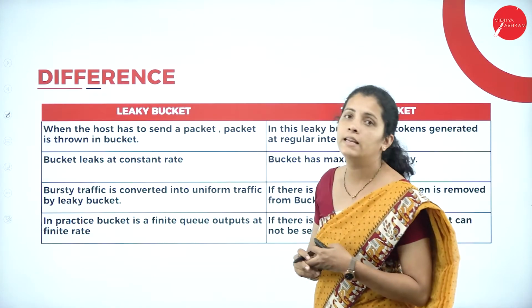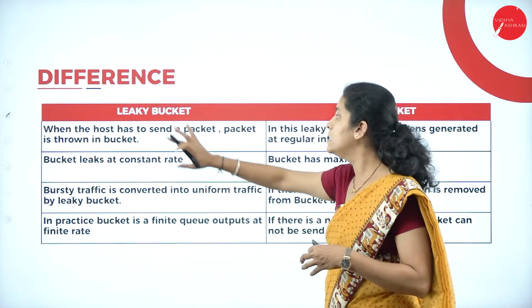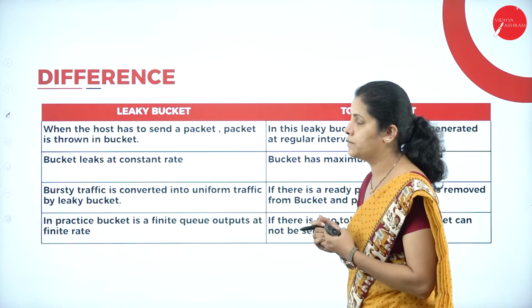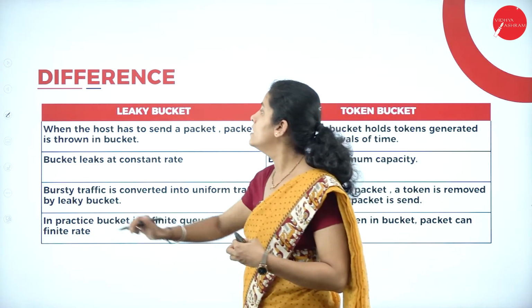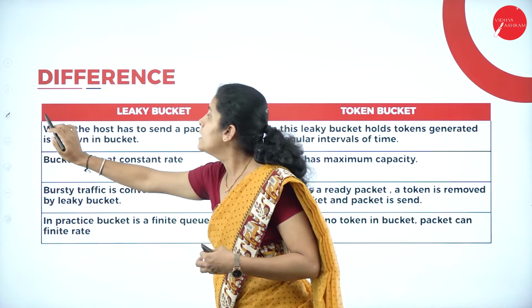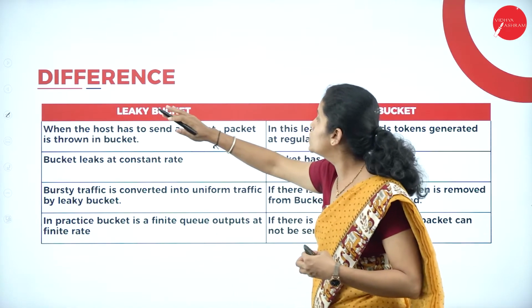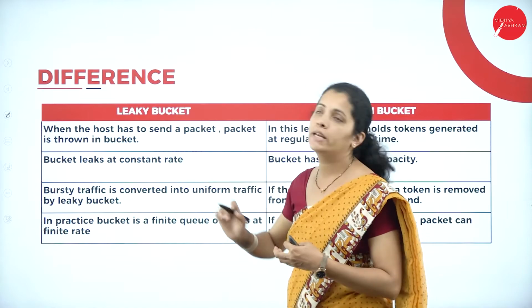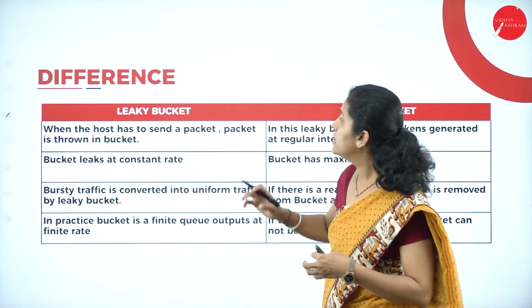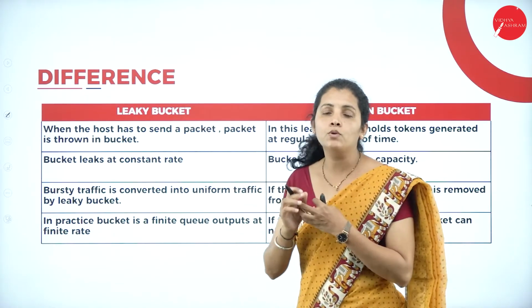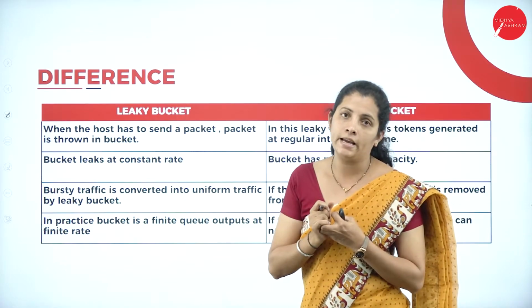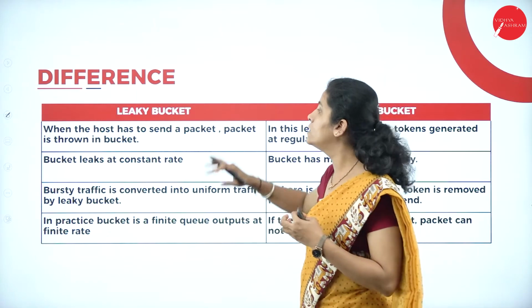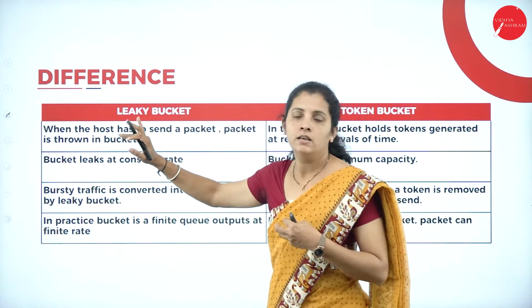Moving further, let's see the difference between leaky bucket algorithm as well as token bucket algorithm. So here the first difference is when the host has to send a packet, the packet is thrown into the bucket. In leaky bucket, if I want to send a packet, I throw the packet into the bucket.